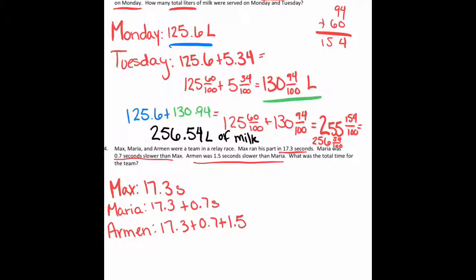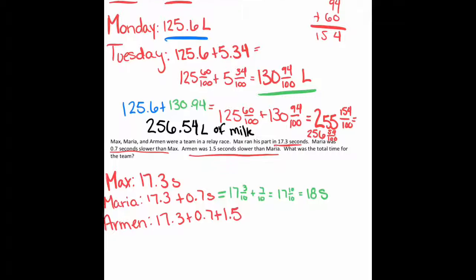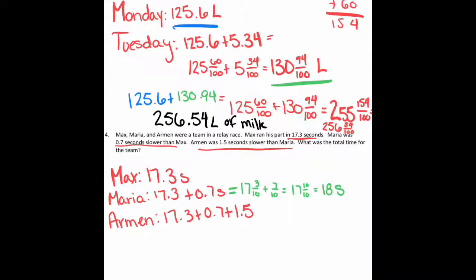Well, we already know Max. Well, let's figure out Maria. So Maria's going to be 17.3 plus 0.7, so it's like 17 and 3/10 plus 7/10, which would really be 17 and 10/10, which is 18, so it took her 18 seconds. And then Armin, we need to add all those back up, so we'd say 17 and 3/10 plus 7/10 plus 1 and 5/10.